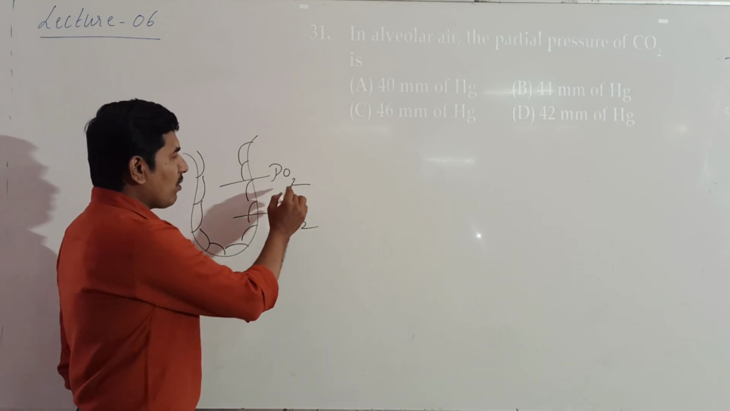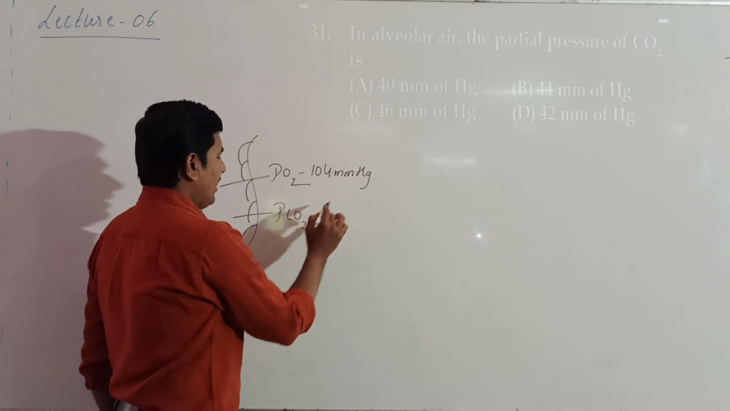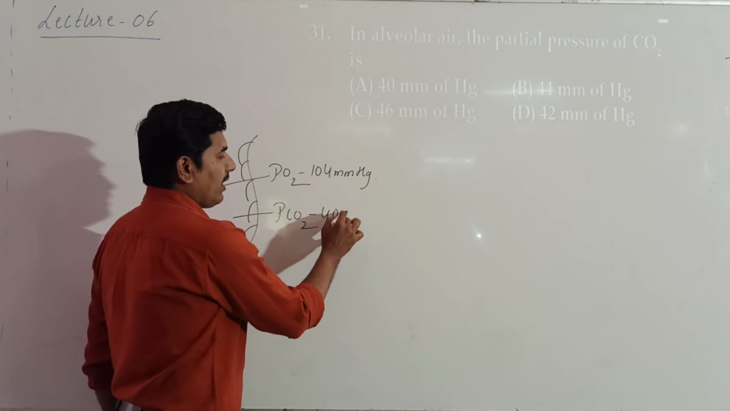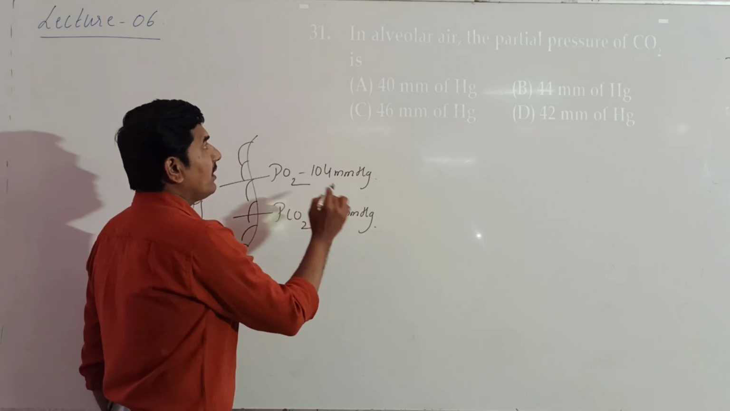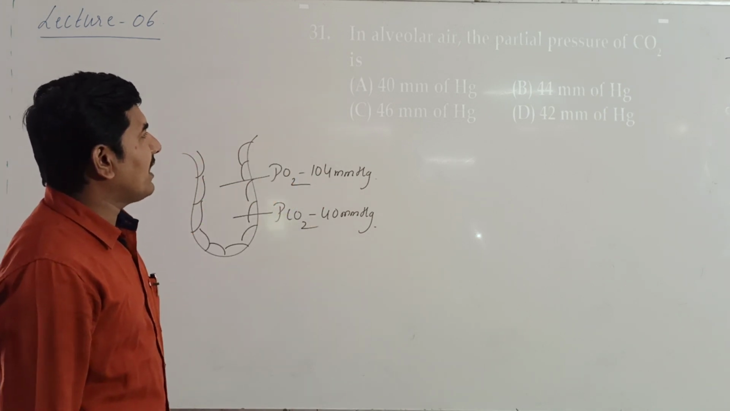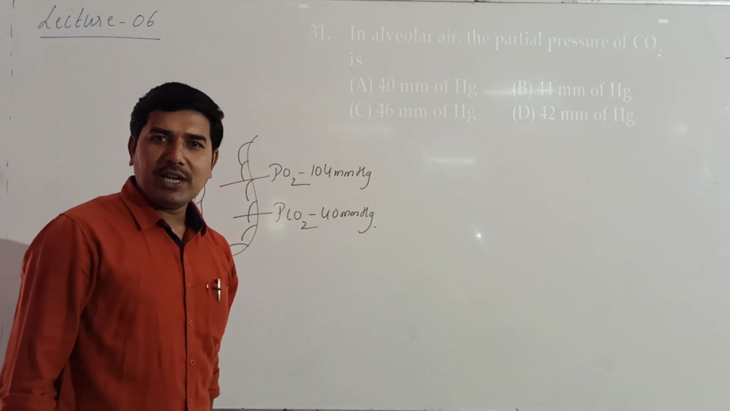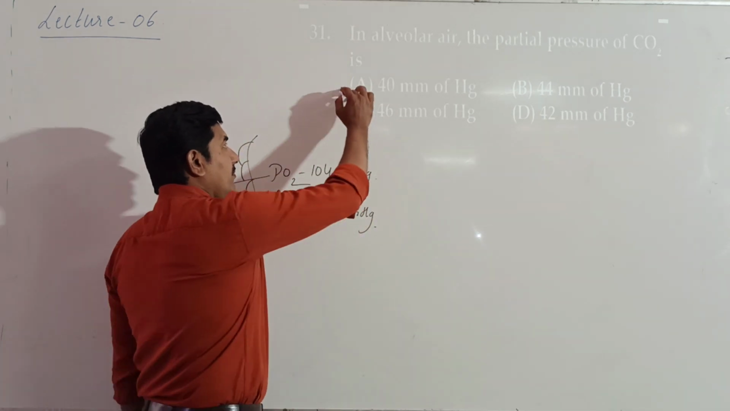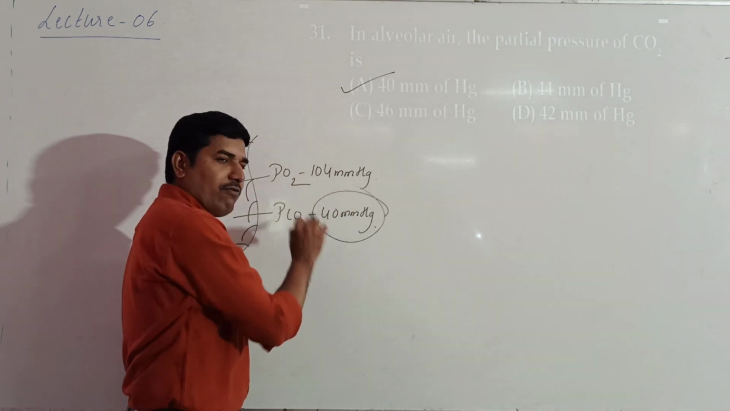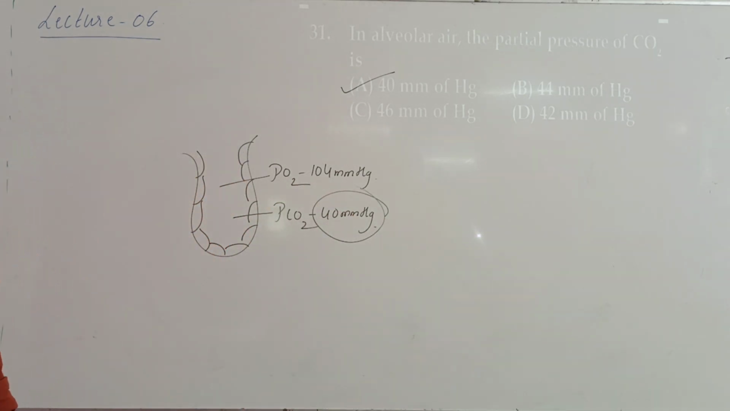Now the partial pressure of oxygen is 104 mm of Hg, and that of carbon dioxide is 40 mm of Hg. Here in alveolar air, the partial pressure of carbon dioxide is 40 mm, 44 mm, 46 mm, 42 mm. It is clear, it is 40 mm of Hg. Okay. Next one.